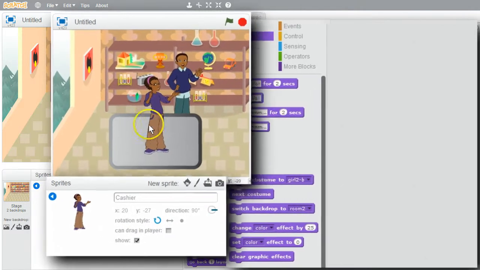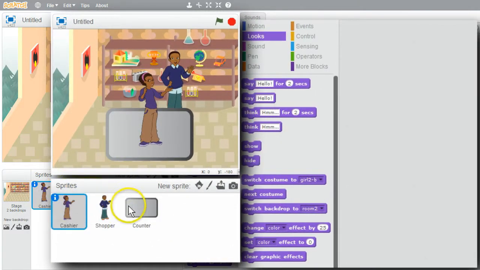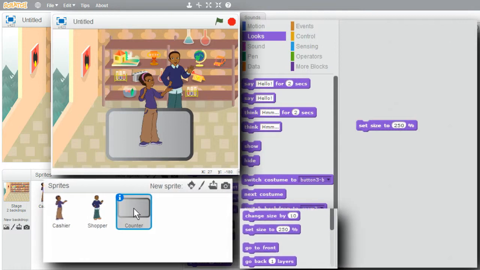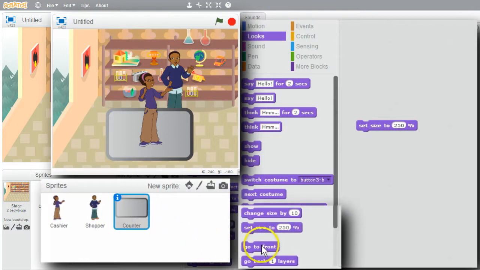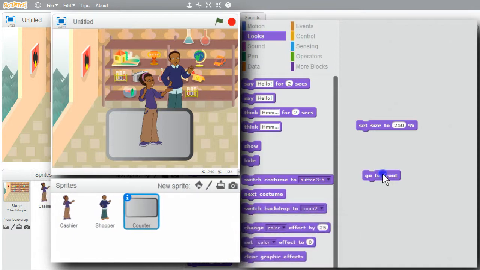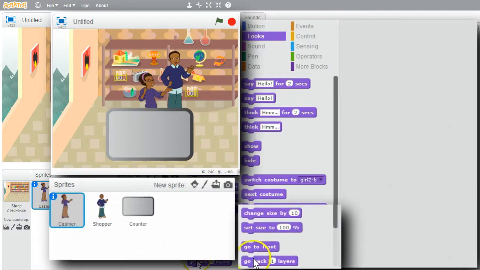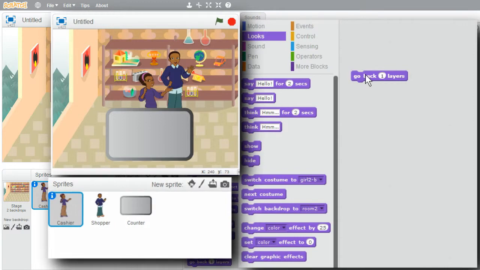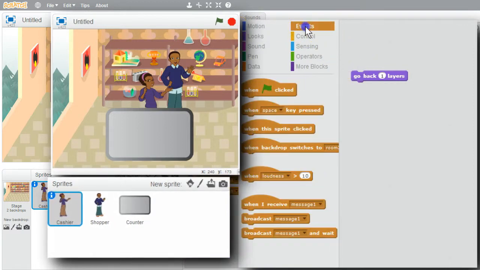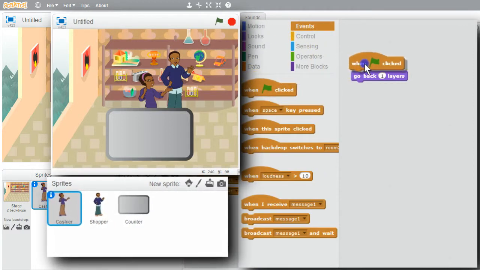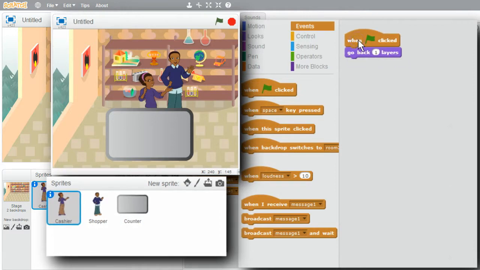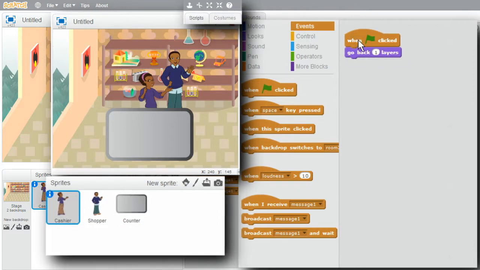I'll go to my sprites list, click on the counter. I want the counter to be in the front. I'll get go to front. When I click on it, the counter becomes the top layer of the sprites. I'll make sure the cashier is behind the counter. I'll have the cashier go back one layer. I'll get when the green flag is clicked, events. When the green flag is clicked, the cashier will be back one layer.